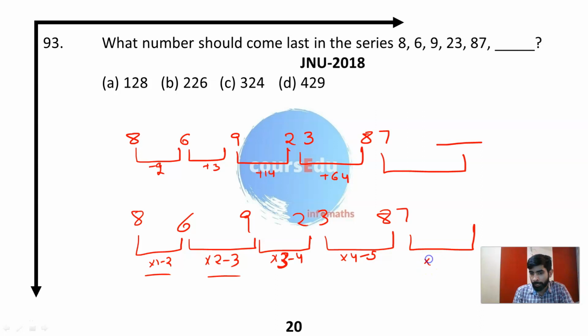Your next number will be into 5 minus 6, which is equal to 435 minus 6, which is equal to 429. So your answer is option number D, 429.